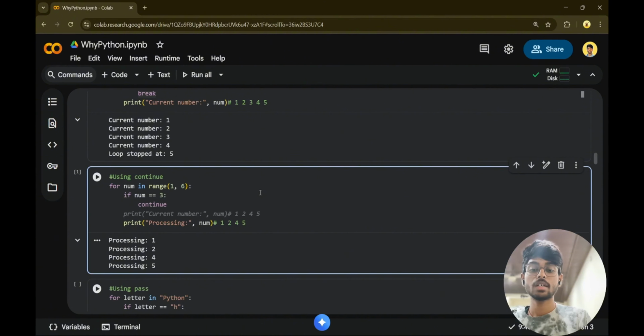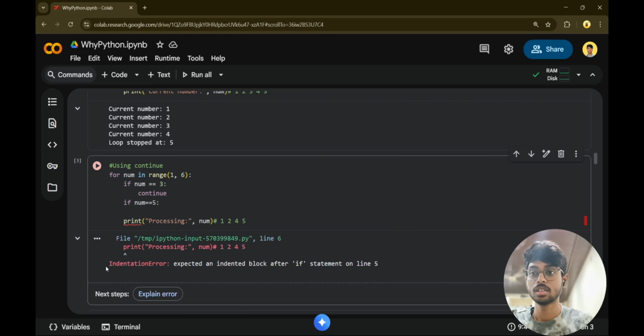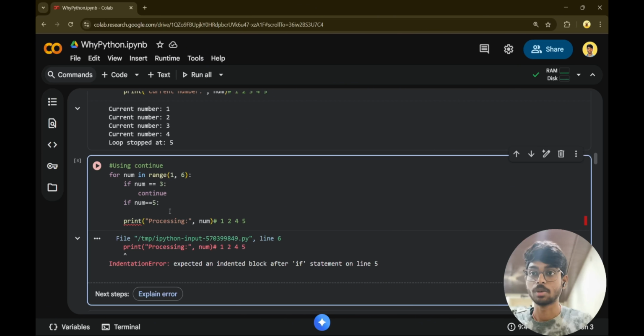Now, what I do is go back to the continue program. I want to write a condition where num reaches 5. I need to do something, but I have not yet decided what should be done. I hope you got some clarity. But when I write this and run the program, I will get an indentation error, because whenever you write an if condition or else condition, you need to complete the statement, that is, you should assign a block to the condition statement.